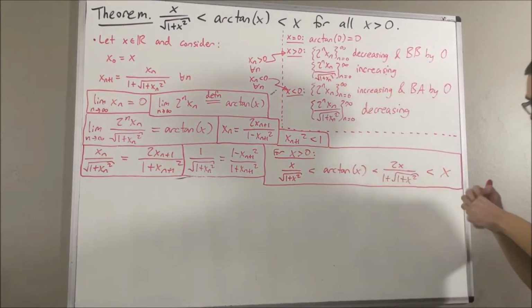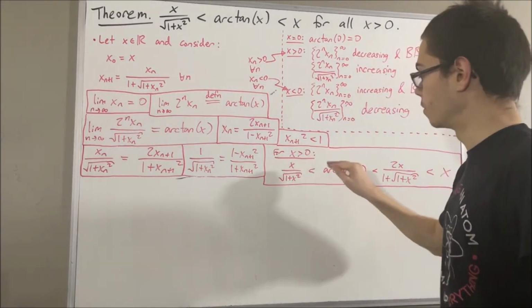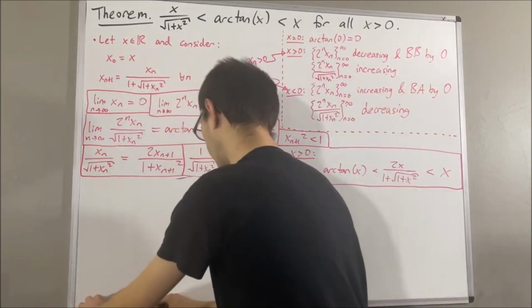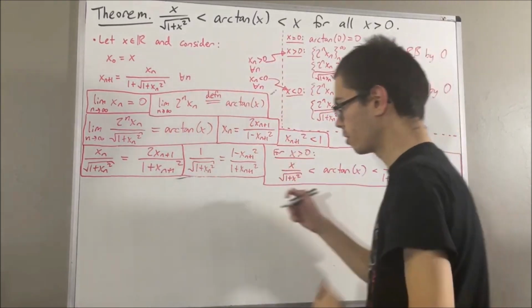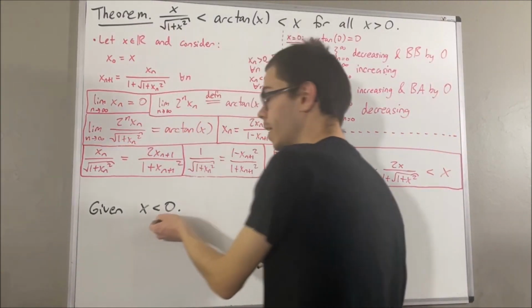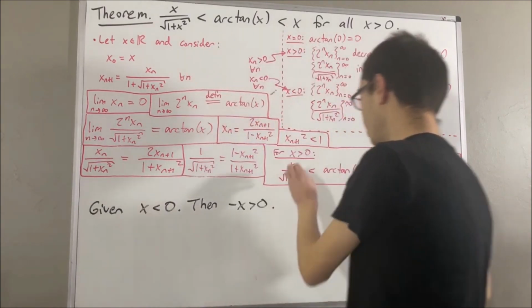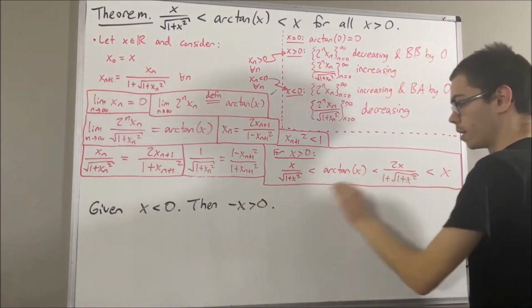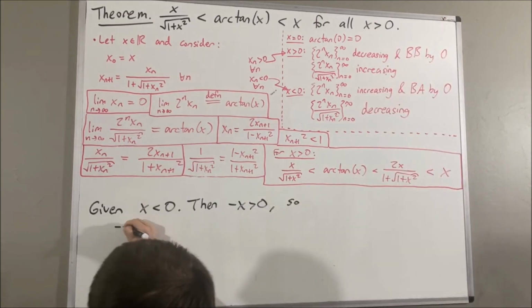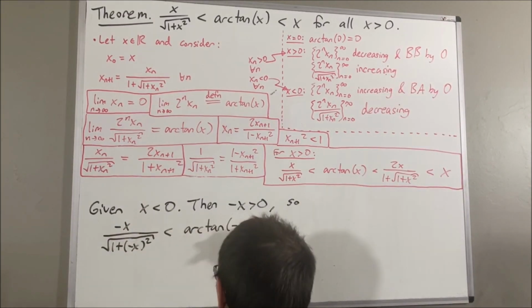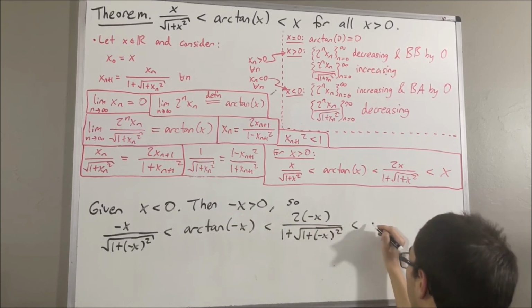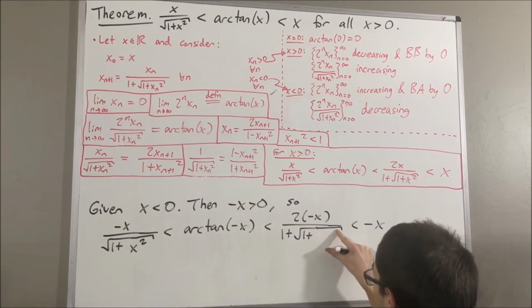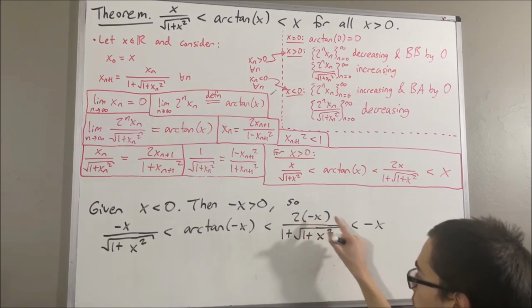Now it turns out if x is less than 0, then the inequalities just get reversed. And to see that, let's consider an arbitrary x less than 0. Then negative x is greater than 0. So this inequality applies to negative x. So we'll substitute everywhere we see x with negative x. But we know that negative x squared is just x squared. And I'm going to rewrite 2 times negative x as negative 2x.